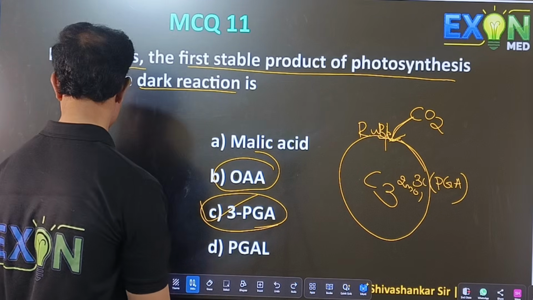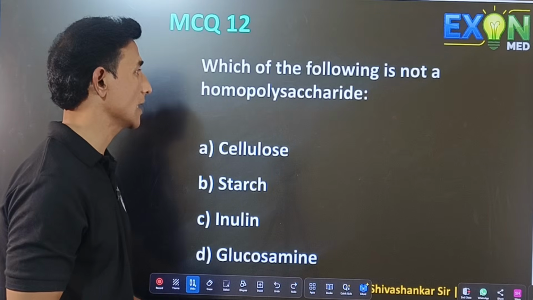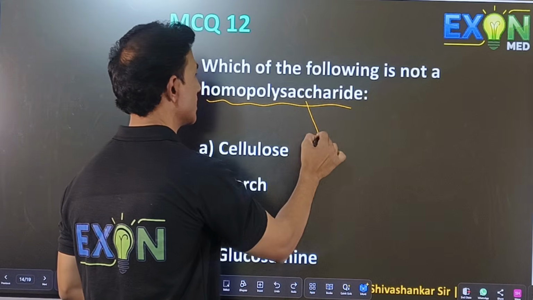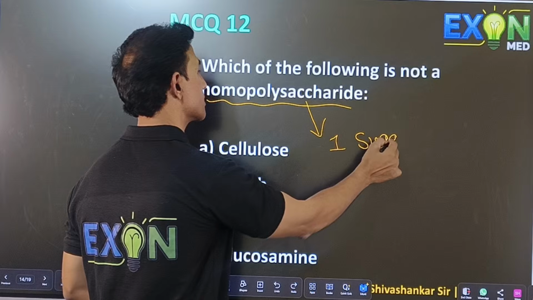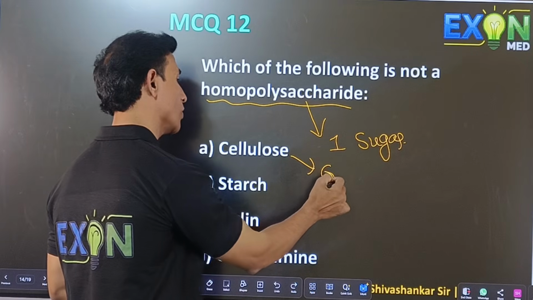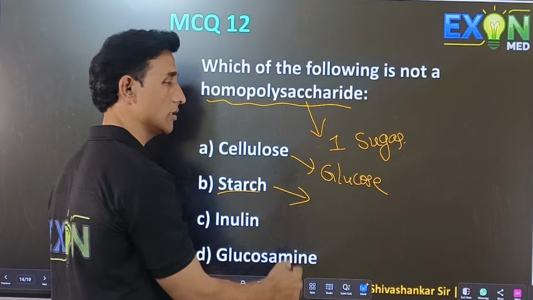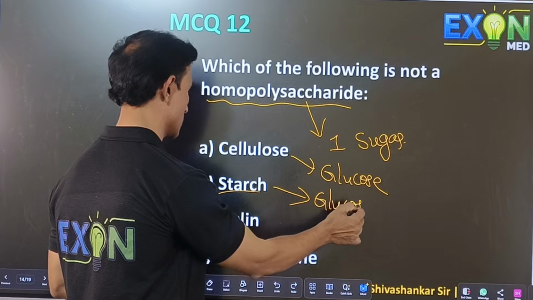Okay, next. Question number 12. Which of the following is not a homopolysaccharide? Homopolysaccharides are made up of only one type of sugar. Cellulose is made up of glucose, a homopolymer. Starch is a variant of cellulose, again made up of glucose.